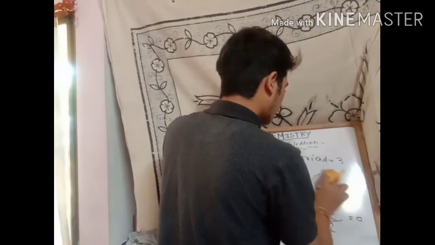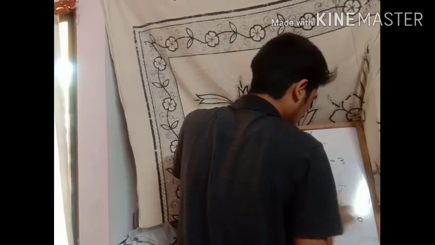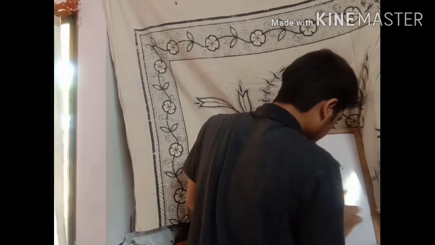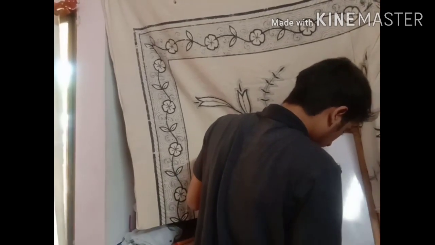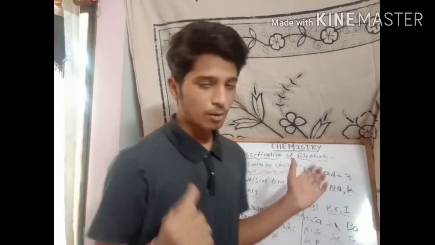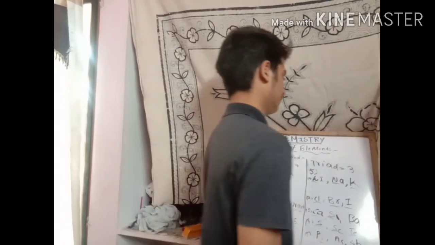Now let us go to the 5 triads. How Dobereiner classified the elements into triads. Is that correct or not? Let us see. Stop here. Understand the Dobereiner triad statement. So let us see what the triads given by Dobereiner are. Friends, do you understand the Dobereiner triad statement? Now let us see what triads were given by Dobereiner.